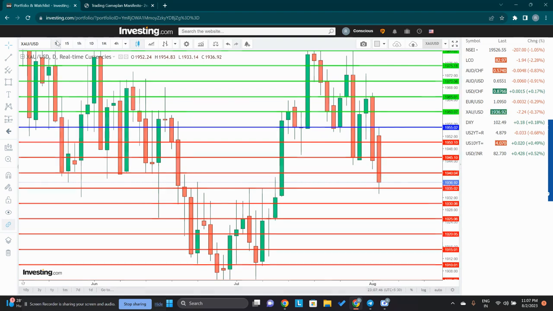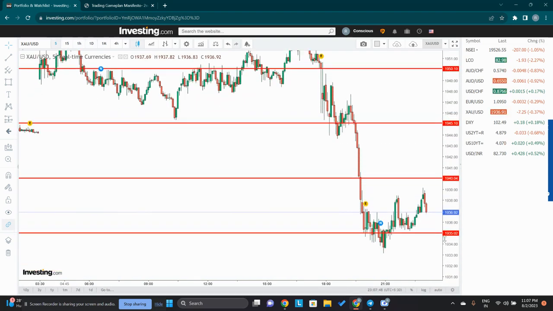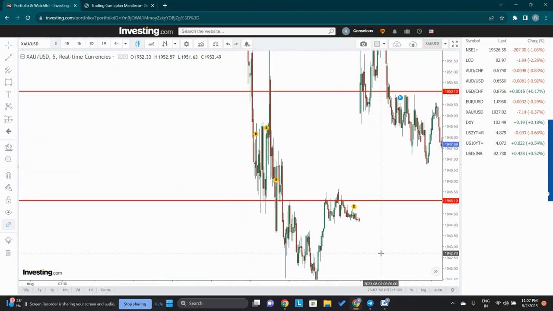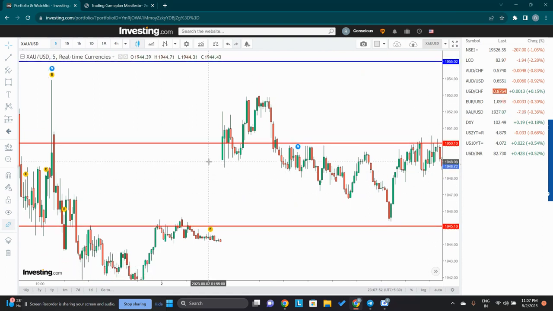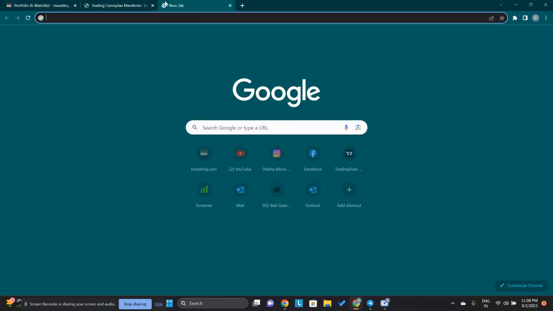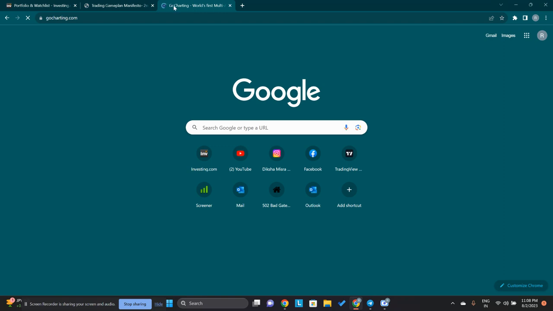So today's gold chart, if you see on the 5 minutes time frame, today gold gapped up apparently, and from there it reached till 1953 in the early morning itself. This was around 4:45 a.m. Indian Standard Time. So from here the sell-off came. You can see gold selling came. Or you know what? I have a better idea. I'll just show you.